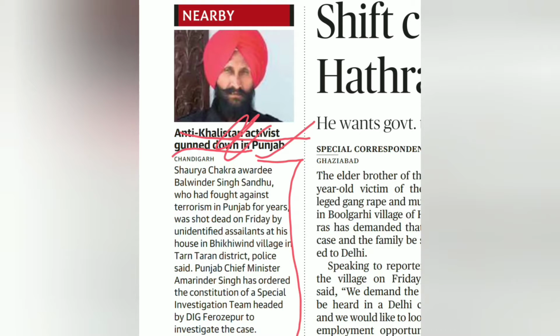So nothing, you can do nothing, but yes, at least you can go through this and know what is happening, so that if you want, you can put this as a good reference in your answer. How? See, Shaurya Chakra awardee Balwinder Singh Sandhu, who had fought against terrorism in Punjab for years, was shot dead. So when you are writing about failure of government or anything, you can add this as a point, if not anything else.